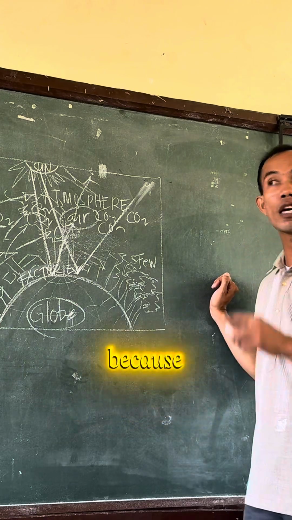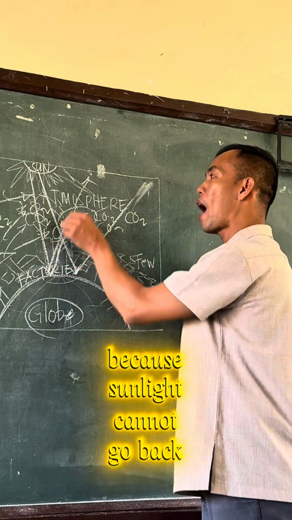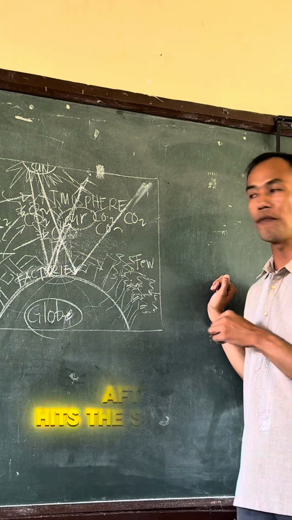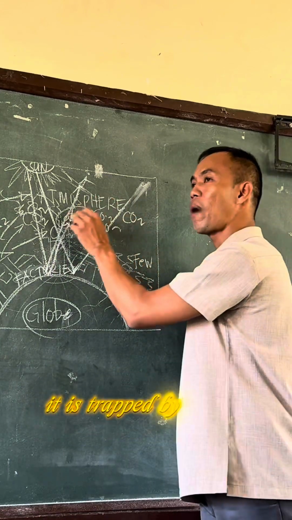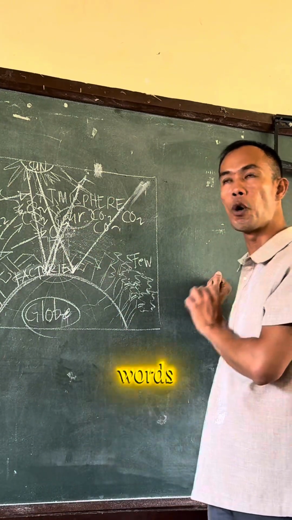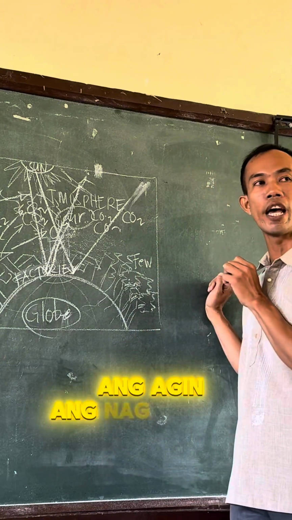Na global warming because sunlight cannot go back out of the atmosphere after it hits the surface of the earth. It is trapped by carbon dioxide. So in other words, si carbon dioxide ang agi nga naing global warming.